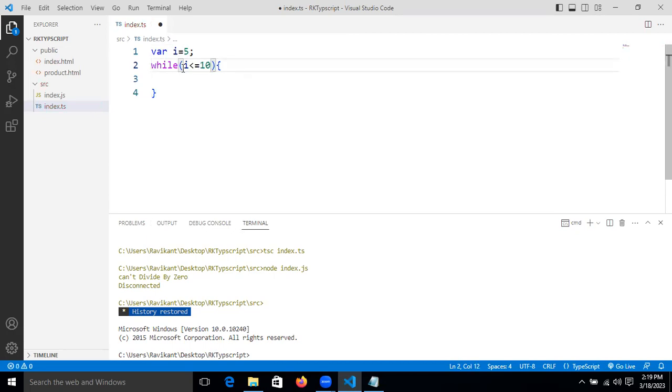What is the meaning of this now, guys? It means our condition should start from 5 and end with 10. Come on, yes. Guys, these are known concepts. Why are people not giving the answer?